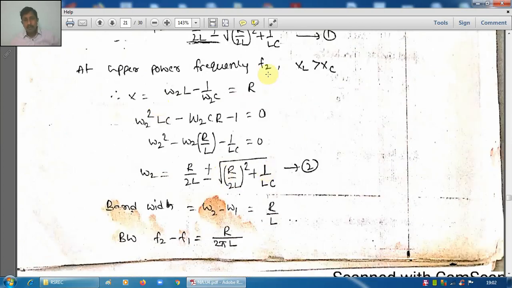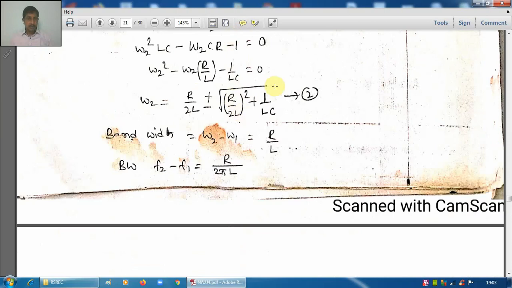Similarly, for frequencies more than F0, that is the upper half power frequency F2, here also X equal to R, but that X is inductive in nature, XL minus XC. Inductance is more, so that X is written like this, XL minus XC, and that is made equal to R. And again as before, it is simplified into this quadratic form, and if we find the roots, we will be getting the value of omega 2 as this.